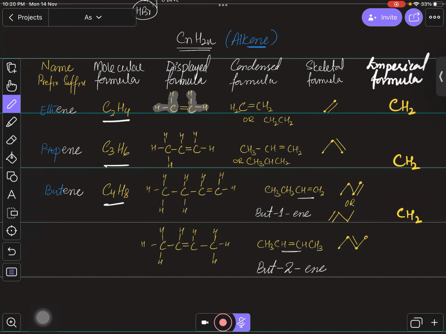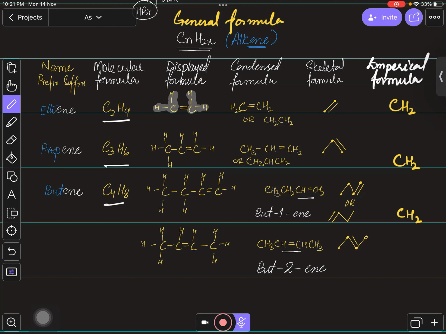And this is actually the general formula. So all types of formula are shown in this picture, or you can say shown right now over here on the screen. So you need to remember what is general, what is molecular, what is displayed, what is condensed, what is skeletal, and what is empirical. So you need to remember all these types of formulas, right? So just write it down in your copy.